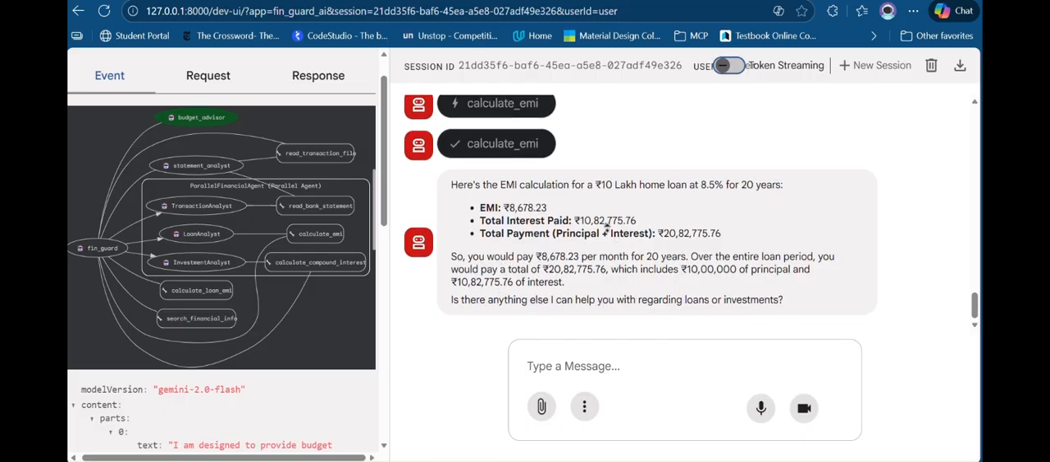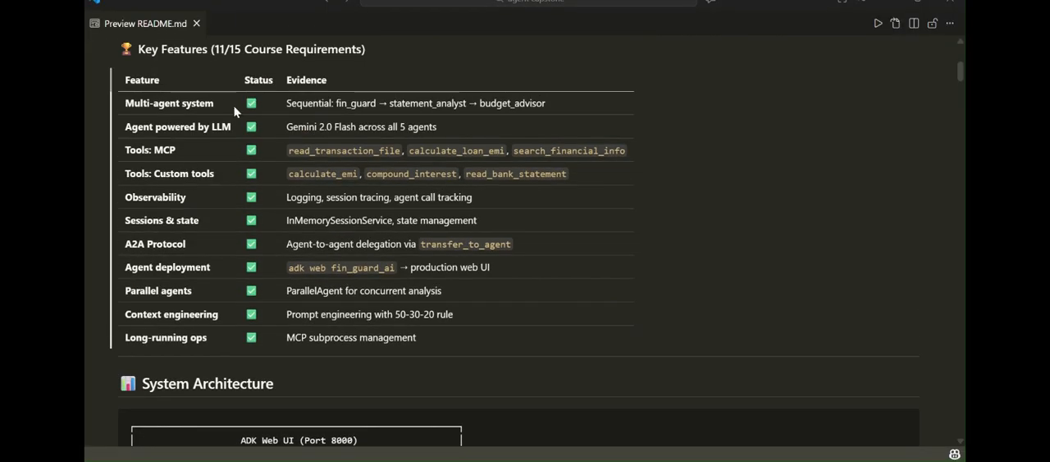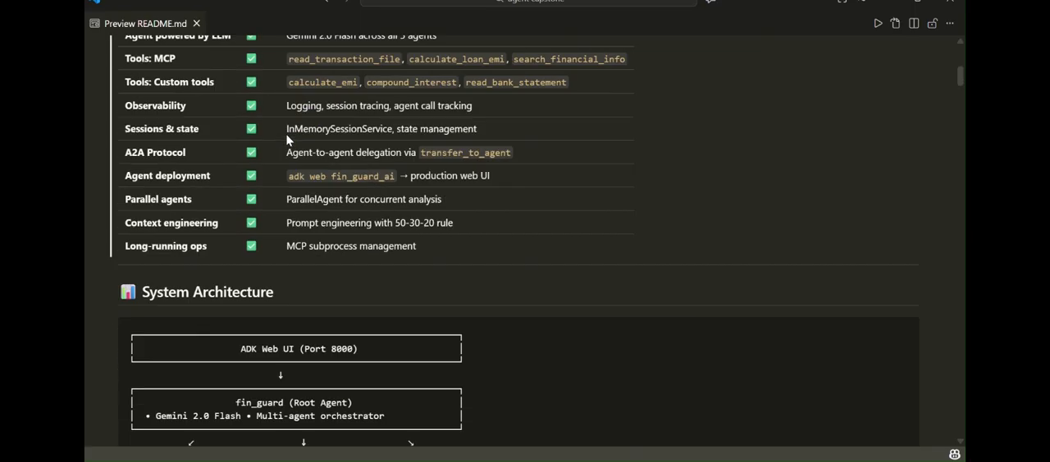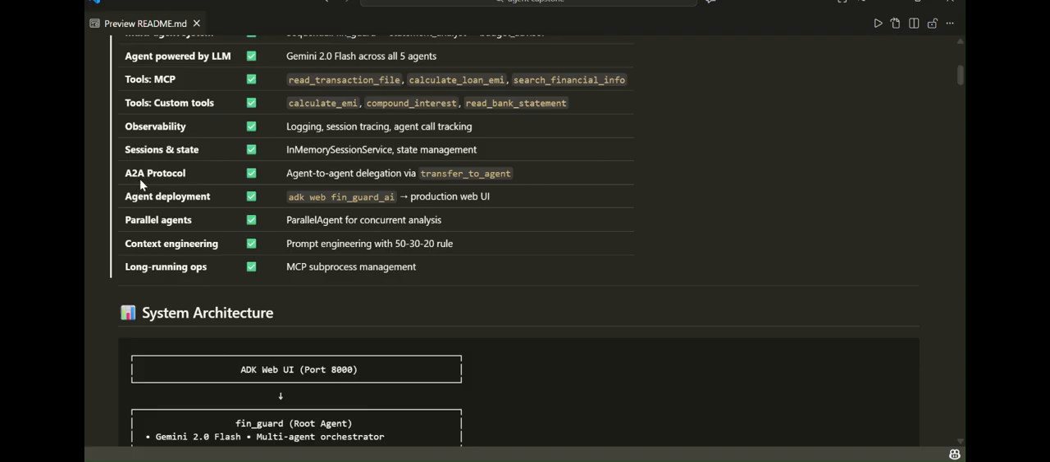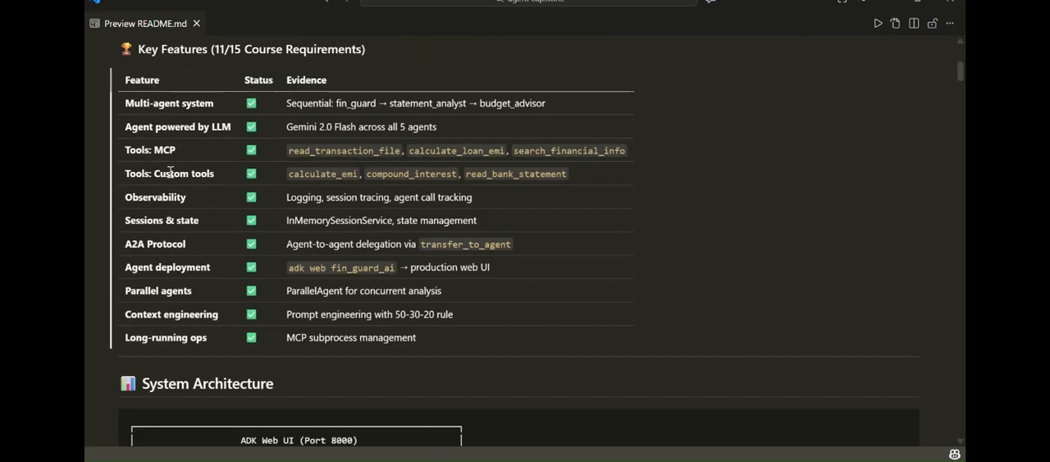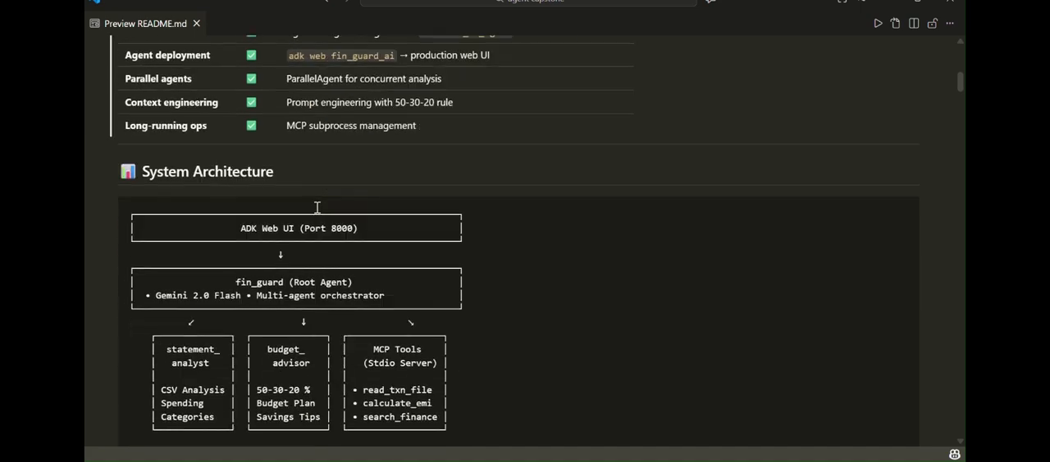So this is a multi-agent system, agents powered by LLMs, using the Gemini products. Even the ADK tools are by the Gemini teams, and thanks to them. The other tools like MCP, custom tools, and observability, everything has been integrated here, and it is live on